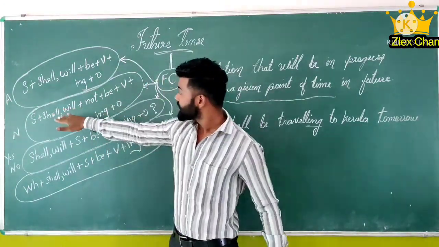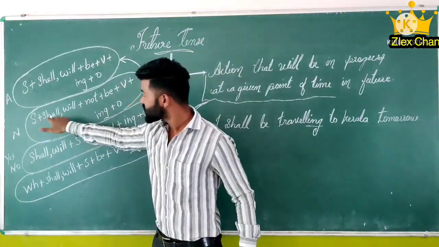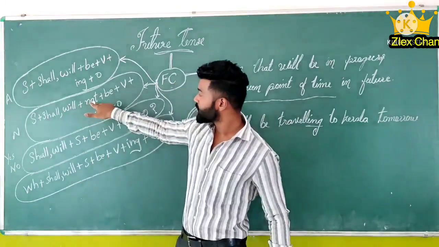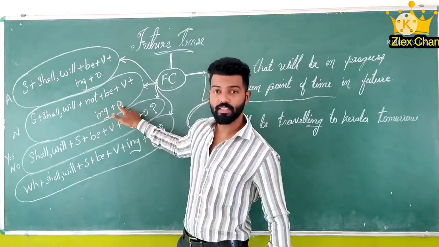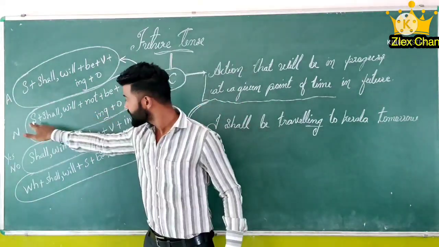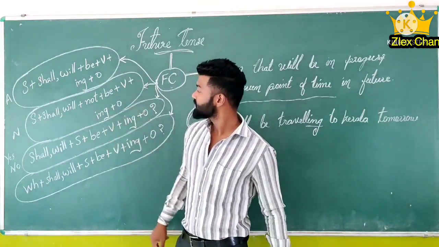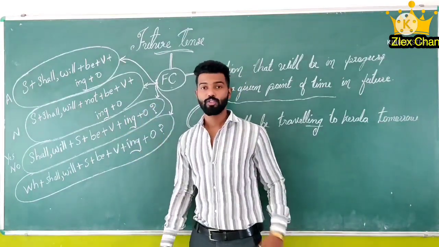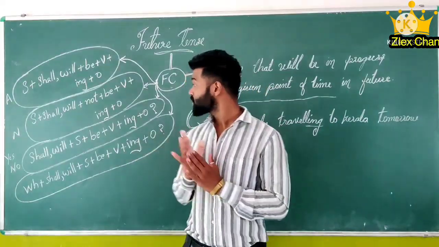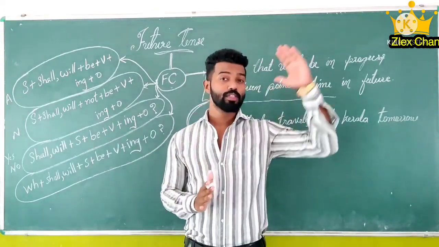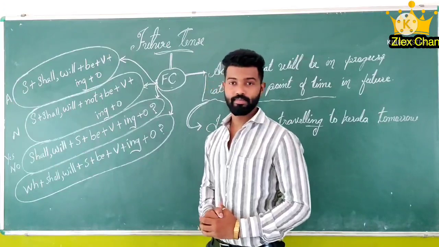Then the negative, just make the opposite. Subject plus shall or will plus not plus be plus verb plus ing plus object. Example: I shall not be going to the market tomorrow. Got it? Or I shall not be going to Jaipur tomorrow. Just make the opposite of it.